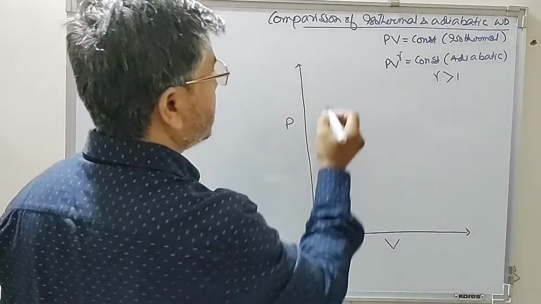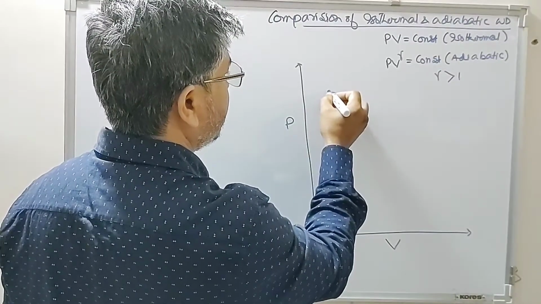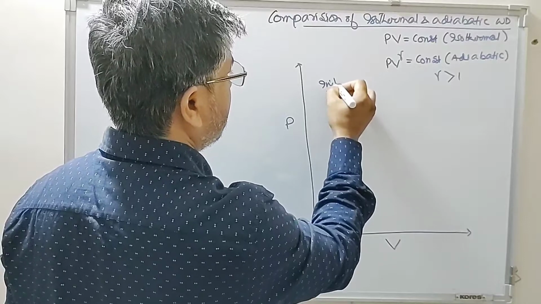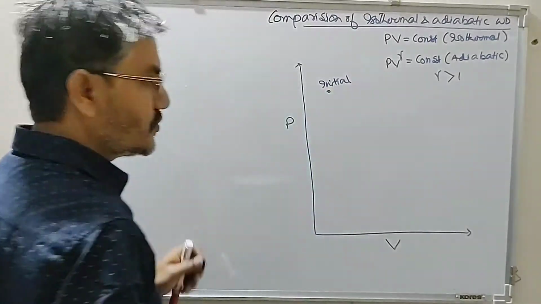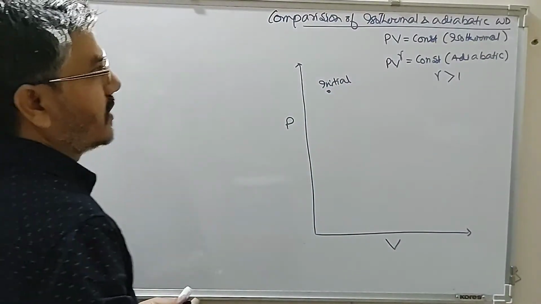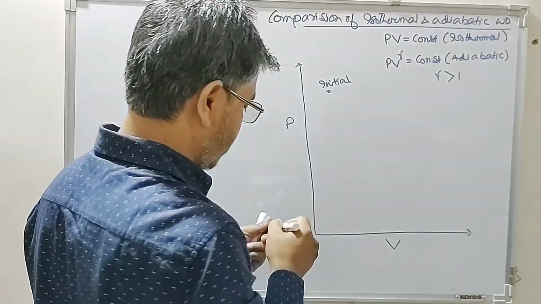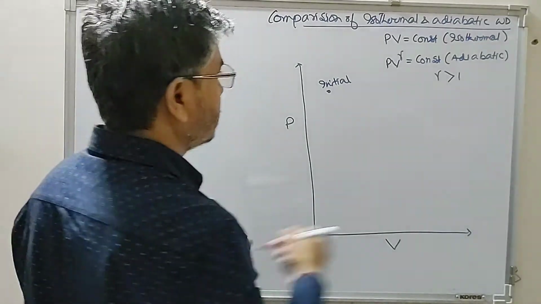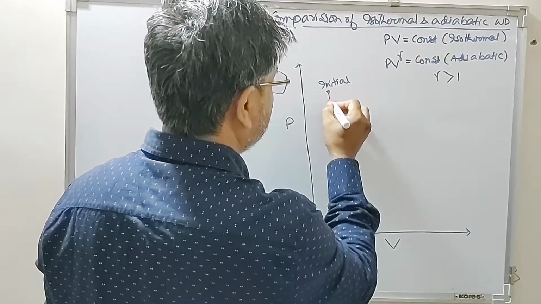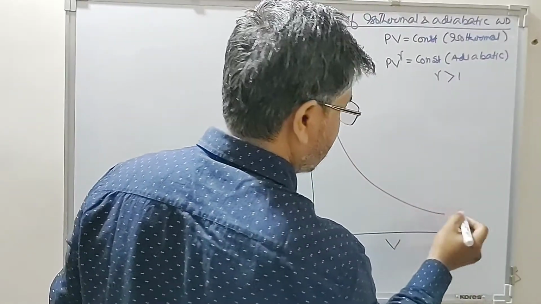If suppose this is the starting point, initial, now this undergoes expansion process, then the nature of graph will be almost same. This is the final